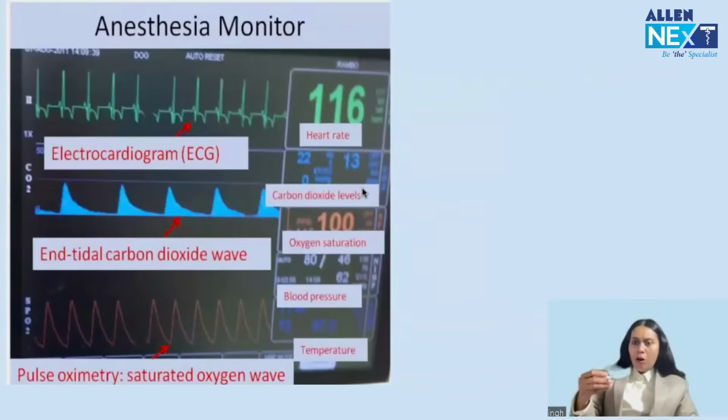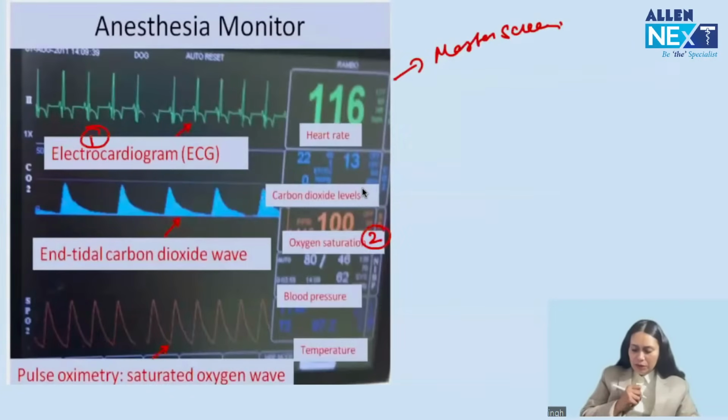Remember, this is the master screen of a monitor. Whatever I have shown on the master screen are mandatory monitors. That is ECG, a mandatory monitor. Your oxygen saturation, a mandatory monitor. That is pulse oximetry. Your ETCO2, a mandatory monitor. Your blood pressure, NIBP, non-invasive blood pressure monitoring, a mandatory monitor, and your temperature, a mandatory monitor.